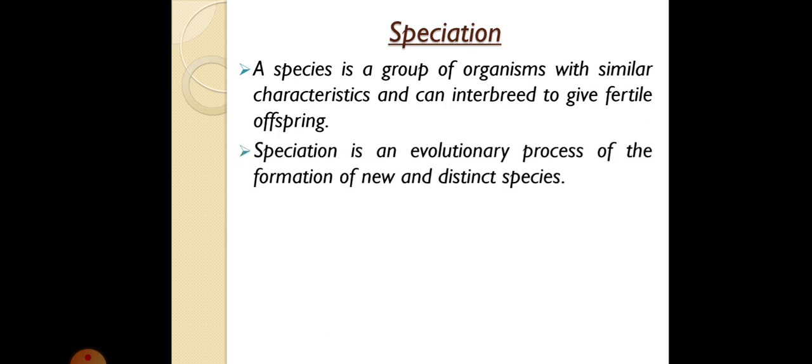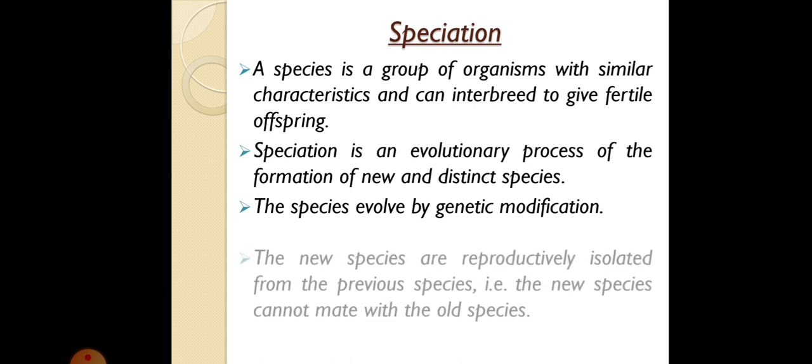A group of individuals with similar traits that can reproduce among themselves is called a species. Speciation is an evolutionary process of formation of new and distinct species. So the process of forming new species is called speciation. Species evolve by genetic modification, so new species arise due to genetic changes.